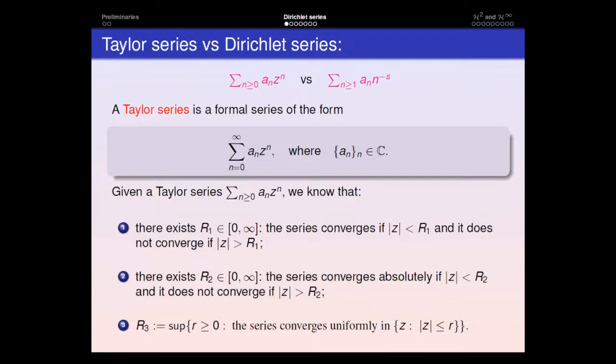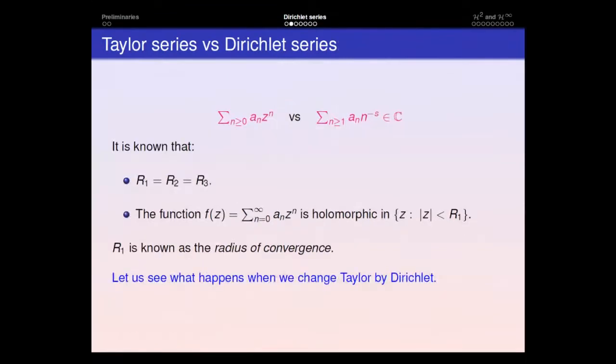Okay, so in fact these three radii happen to be the same. They all coincide, and also in the radius where the series converges, we know that the function is holomorphic, and we call this the radius of convergence.